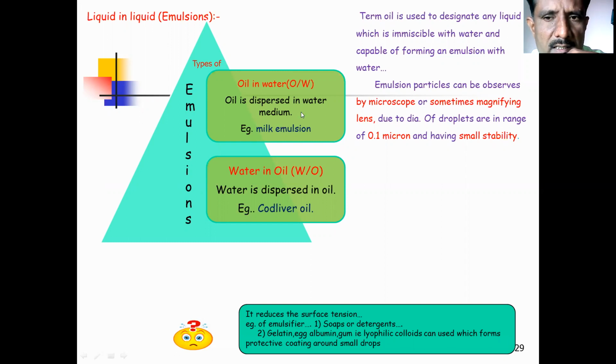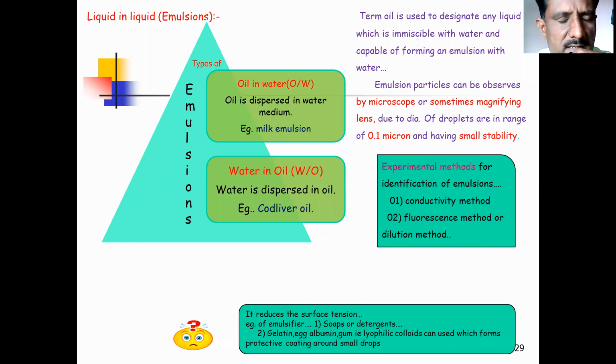Because emulsion particles have very small droplet diameters, for example 0.1 micron, and very low stability. They are highly unstable and have very small diameters, and hence we generally observe emulsion particles under the microscope, or sometimes with a magnifying lens.